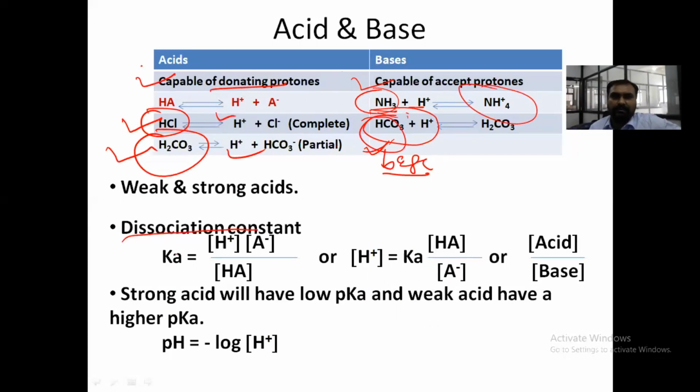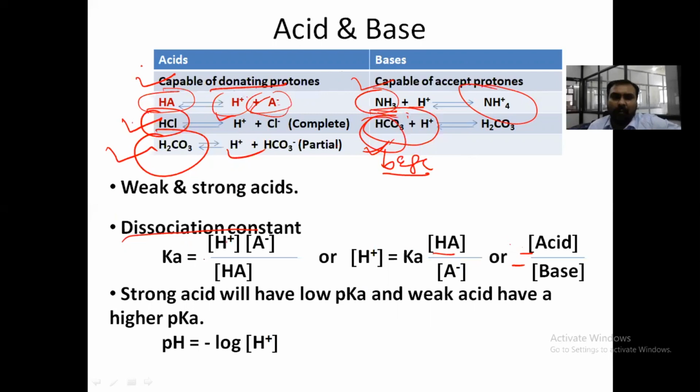Now, what is the dissociation constant? In this reaction, HA is converted to H plus and A minus. So the dissociation constant Ka is equal to the H plus ion concentration times the anion concentration, divided by the acid concentration. If you want to make this H plus, it equals Ka into HA upon A minus. Or you can also say that Ka equals acid upon base.